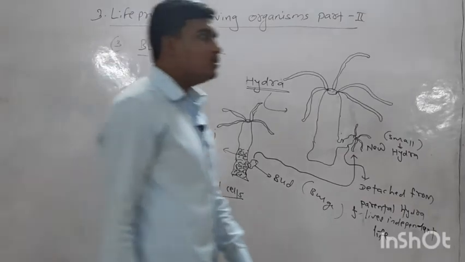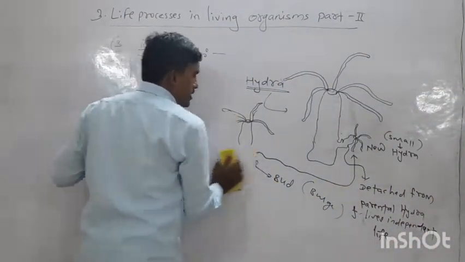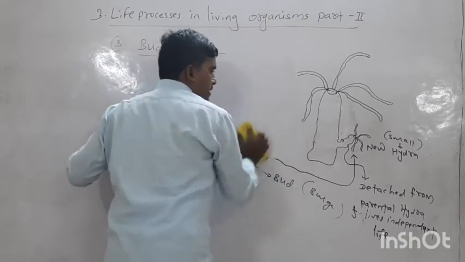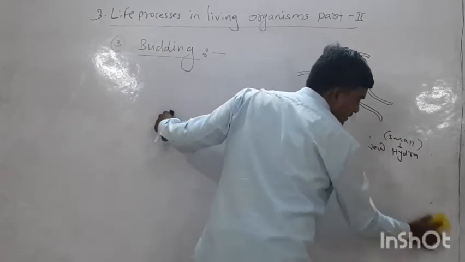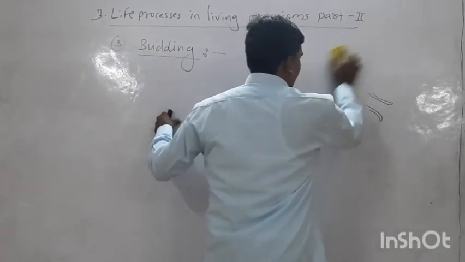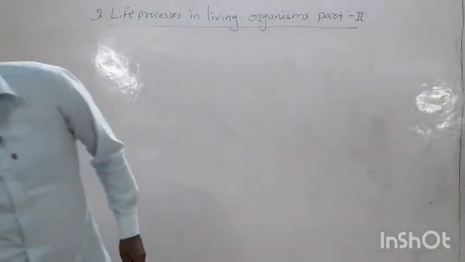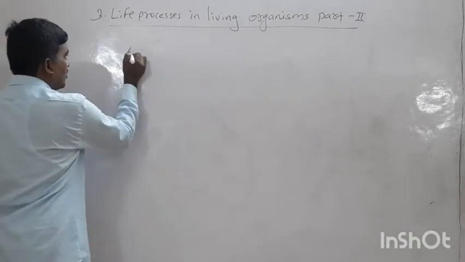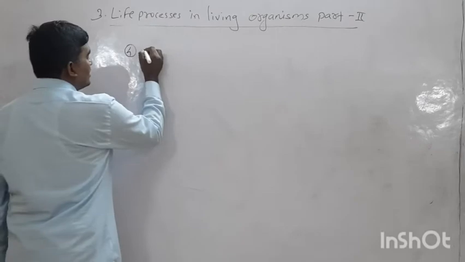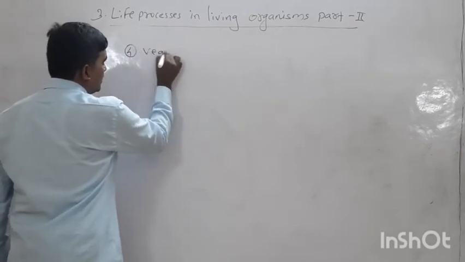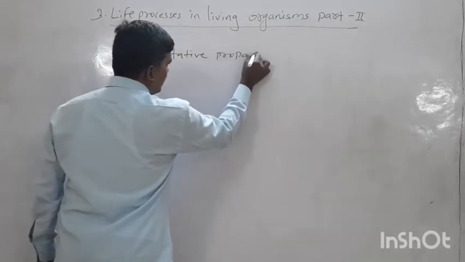Now we have to move towards another process of reproduction in multicellular organisms. The fourth type of asexual reproduction in multicellular organisms is vegetative propagation.